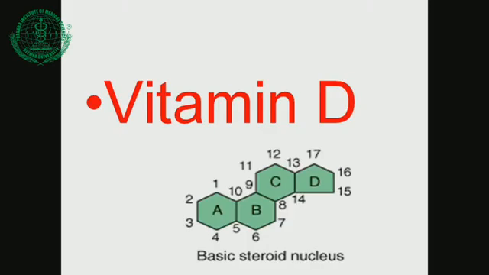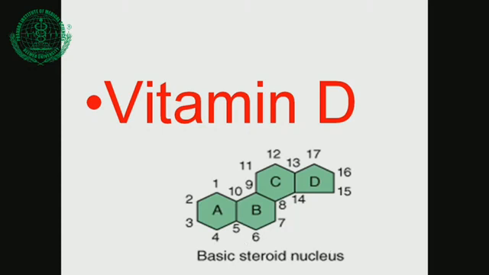Okay. Now we come to vitamin D. Vitamin D is nothing but a hormone. Vitamin D is a hormone. Though it is classified as a vitamin, most of the vitamins are amines, isn't it? Proteins. But this is a steroid. This is a steroid nucleus. You can see this steroid nucleus. Everybody knows this nucleus. So this is called a basic steroid nucleus, and vitamin D is a steroid. And also it is called a hormone.